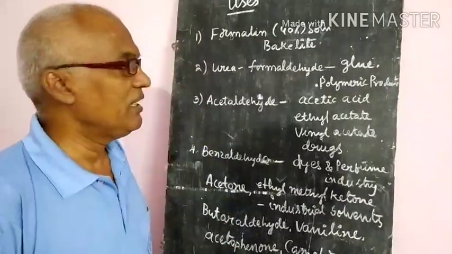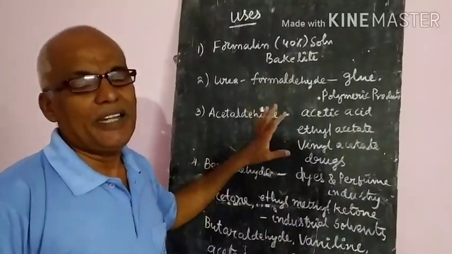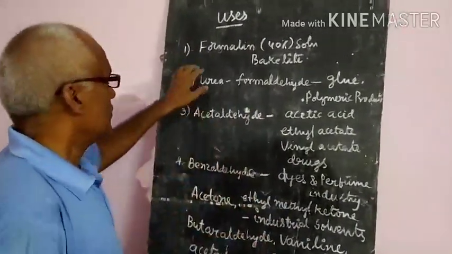Uses of aldehydes and ketones. I have listed some of the important aldehydes and where they are used. First, formaldehyde.